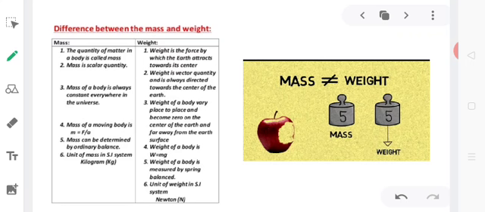Mass of a moving body is given by the expression m equal to F by a. This is actually from Newton's second law. Weight of a body is W equal to m into g. g stands for acceleration due to gravity. This is also obtained from Newton's second law, but written in a different way. Mass can be determined by an ordinary balance, the kind of balance that you usually see in a grocery store. Weight of a body is measured by a spring balance. The unit of mass in the SI system is kilogram, while that of weight in the SI system is newton. As weight is a type of force, obviously its standard unit is going to be newton.